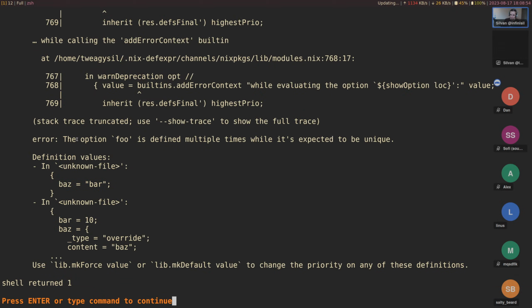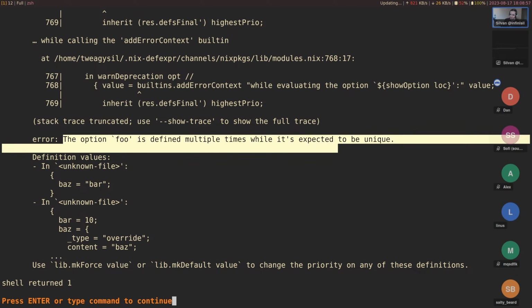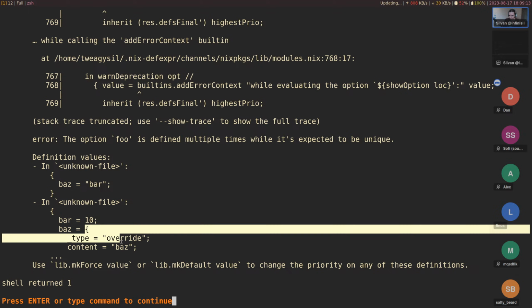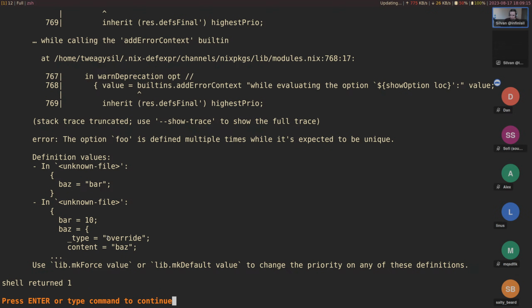We get an error. And actually, this brings us back to the error traces, but let's just look at the error for now from the module system. Right, so it's defined multiple times, but it's expected to be unique. The error could be a bit better, but it essentially says we have these two definitions, and one of them looks like this, and that is of type override, so that is what make default does.